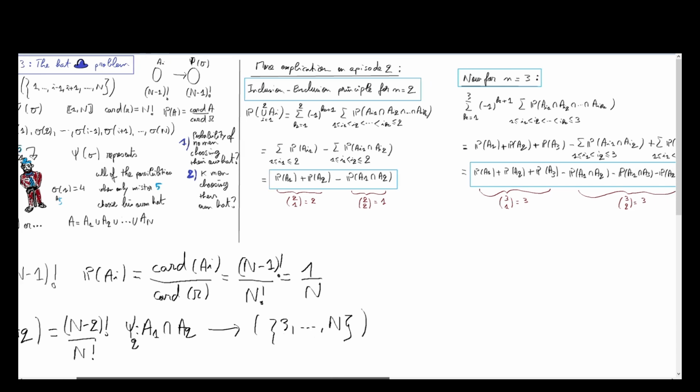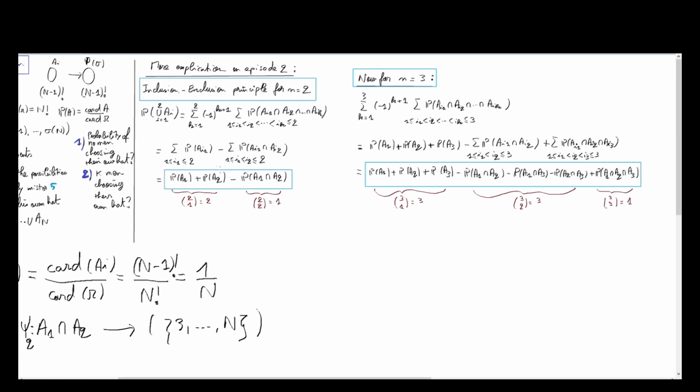Generalizing, we can say that the probability of an intersection of k events, A1 intersected with A2 intersected up to A_k, this probability is then equal to the factorial of n minus k over the factorial of n.